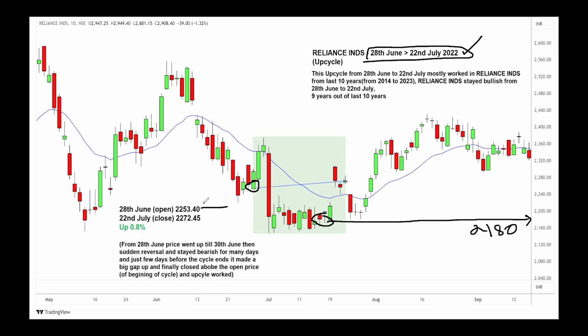The target is the open price, 2253. So 2180 to 2253 means you had a profit potential of 73 points by entering late in the cycle. But had you entered at the beginning and held your trade till the close of the cycle, your profit would have been around 19 points. Entering late would have given you a bigger profit.